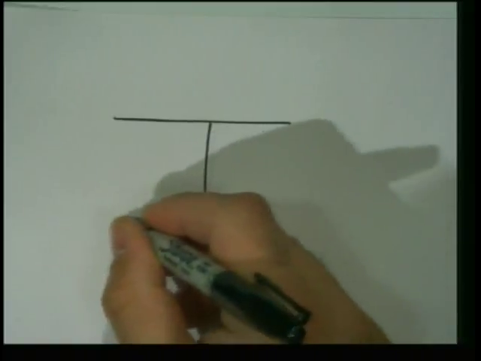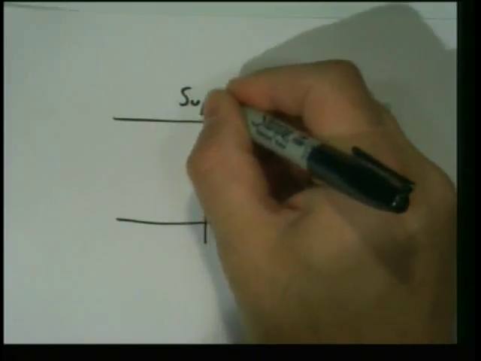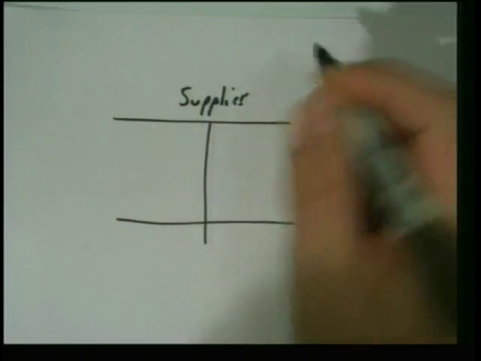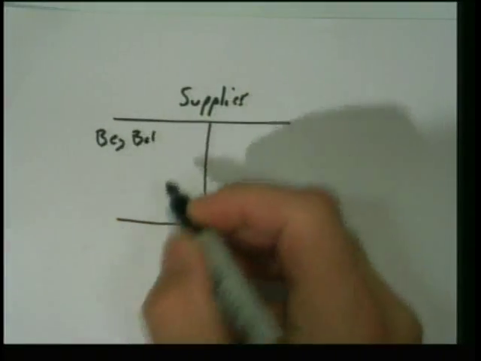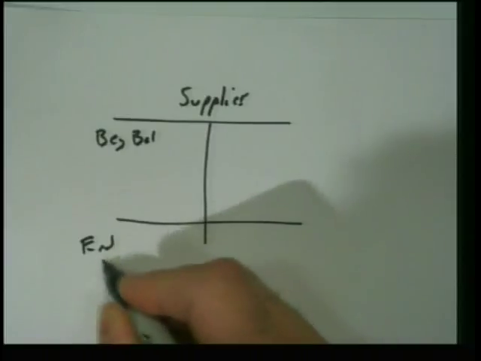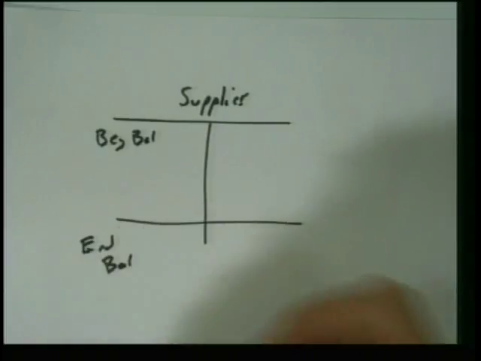And remember, we can do a T account on these, can't we? This would be the beginning balance. This would be the ending balance, correct?